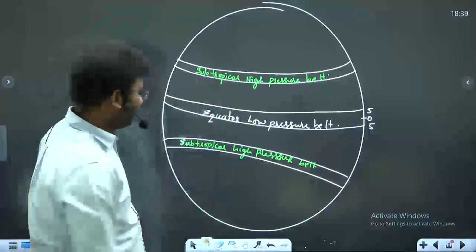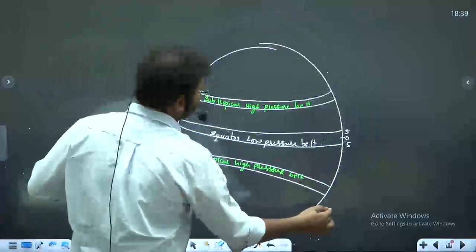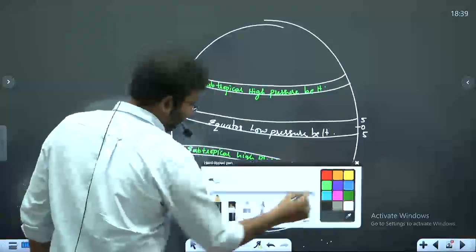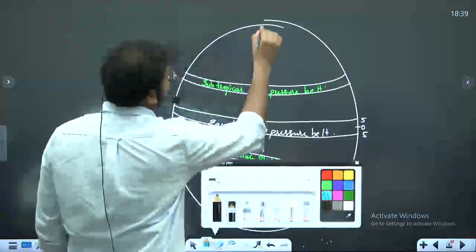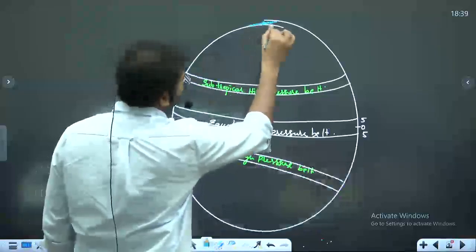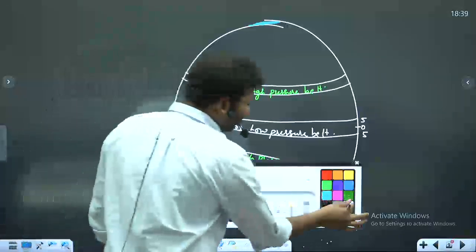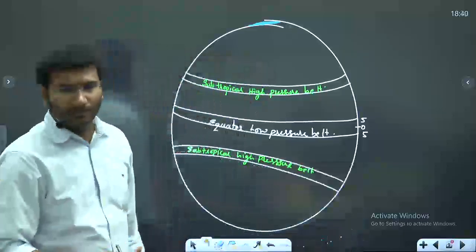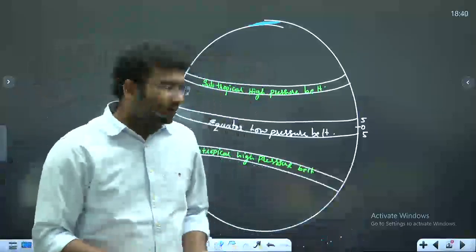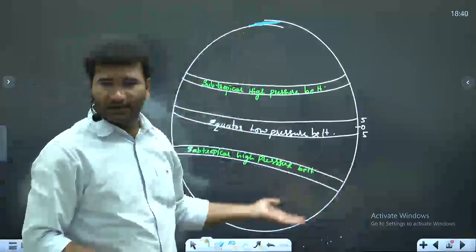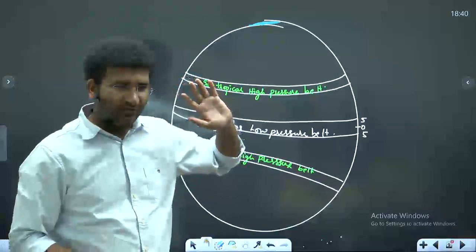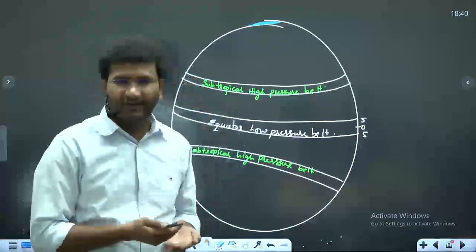Now, likewise, when I go to the polar region, this is poles, right? Right? Now, polar region, are my temperatures cold or warm? Cold. As compared to the rest of the world, polar regions all throughout the year, it is cold. So, when you have cold temperature, what do you have there?